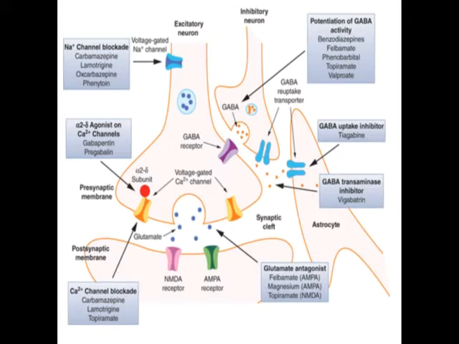Similarly, the next mechanism of anticonvulsant drug is to act on GABA receptor. Okay, so how do they act on GABA receptor? They bind to GABA receptor, they will perform their function. But there are also some drugs, okay, which can act as anti-seizure or anticonvulsant other than binding to the receptor, or without binding to the receptor.